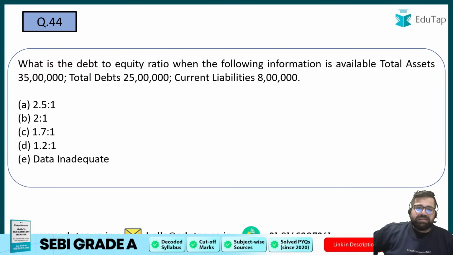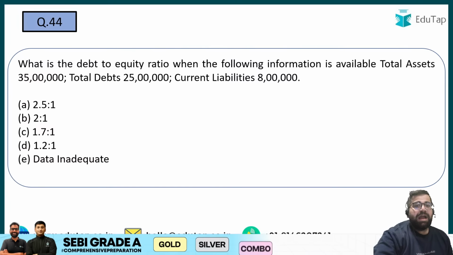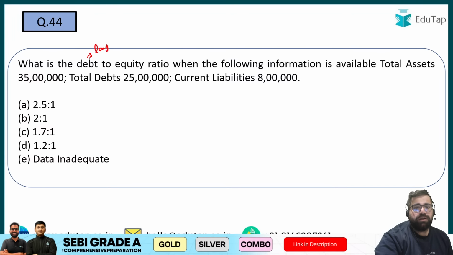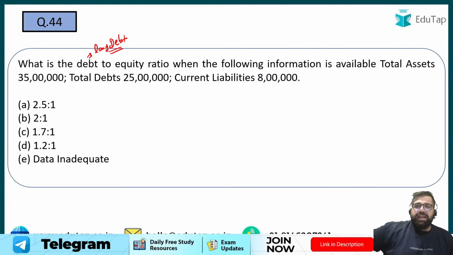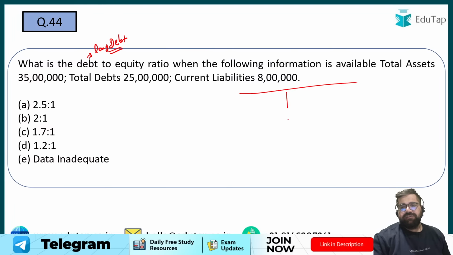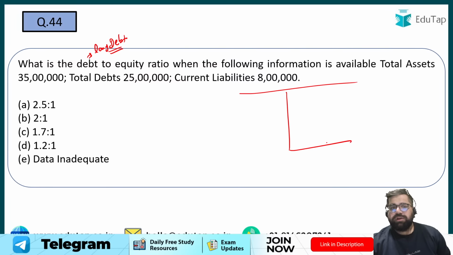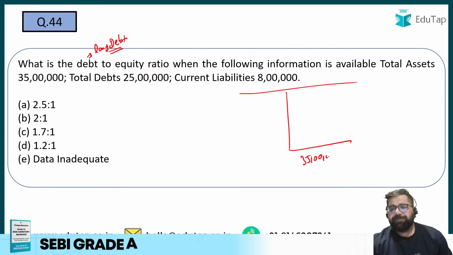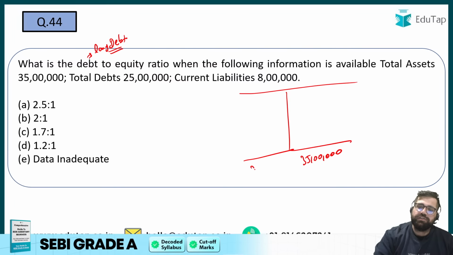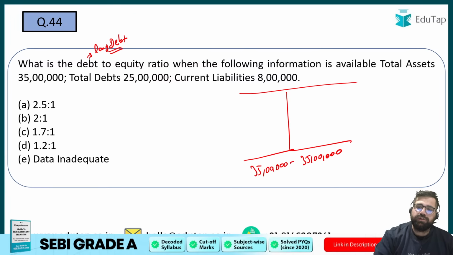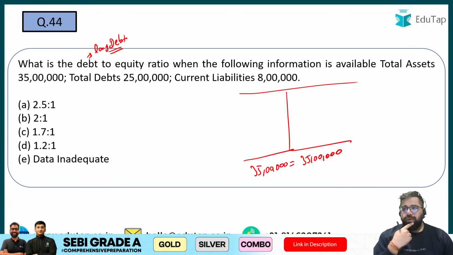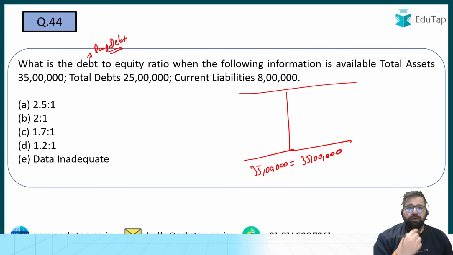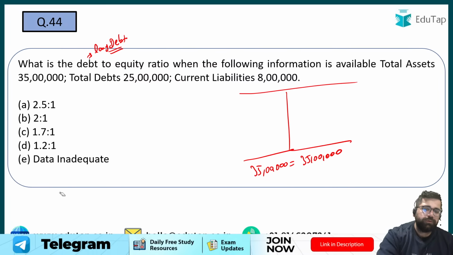Next, what is debt to equity ratio? And by debt, I am making sure that you have to take long-term debt, not total debt. Now solve. Debt to equity ratio from the following information which is available. So again, make a balance sheet when some information is available. Total asset is given to me as 35 lakh, which will be my total of liabilities also, because assets have to be equal to liabilities, right? Or let's try to resolve it with a new approach.